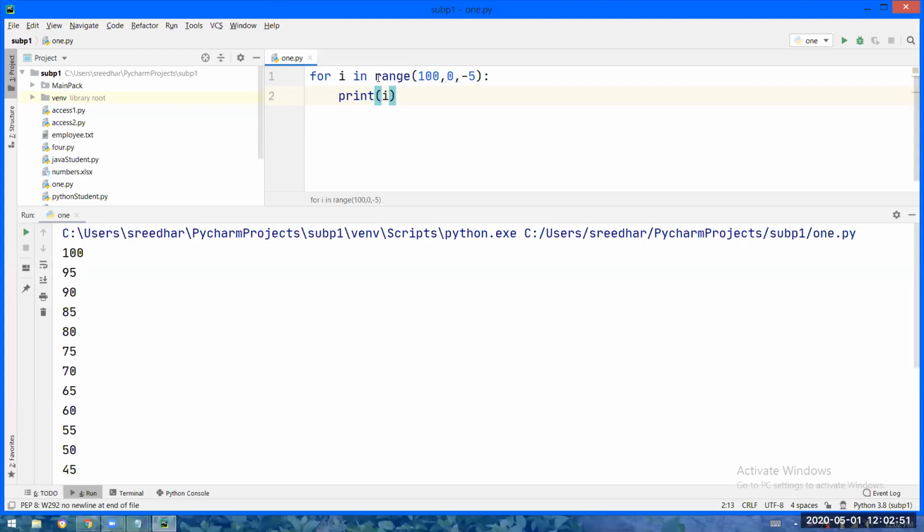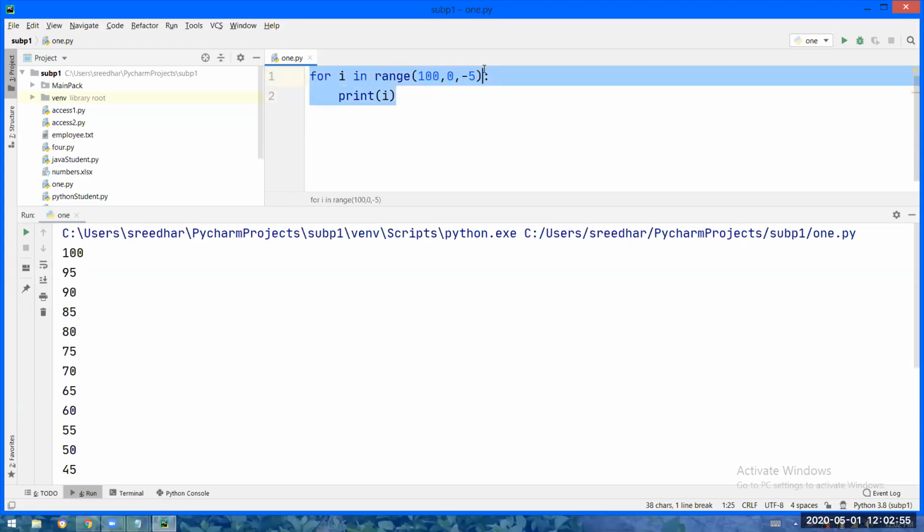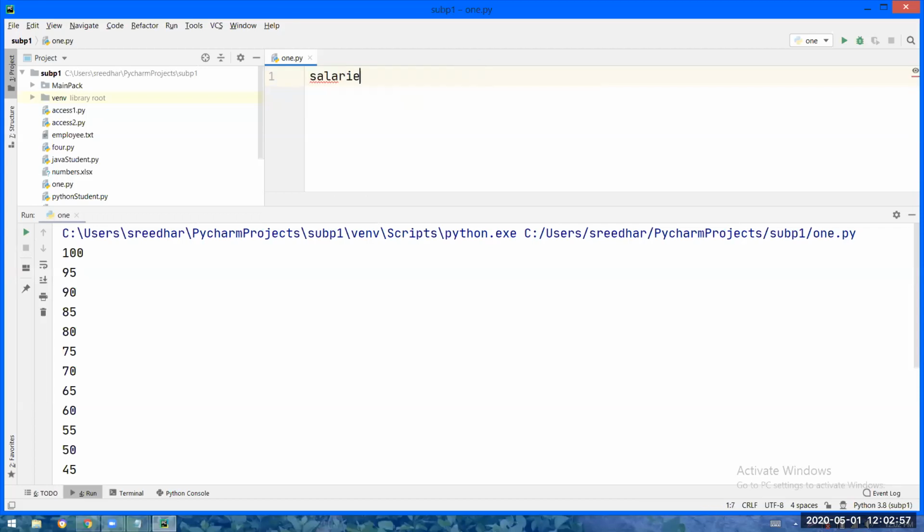Okay. So now what I will do, I will take a variable. I told this is a list and I will tell this later. See, these are the salaries of the employees, 20,000, 30,000. These are the salaries of the employees.